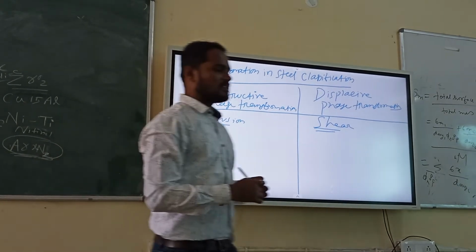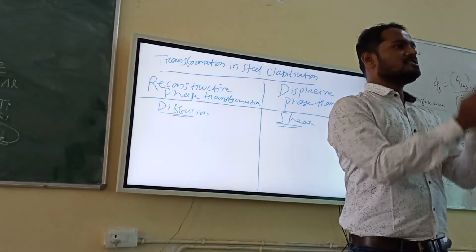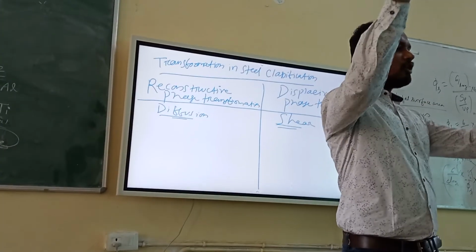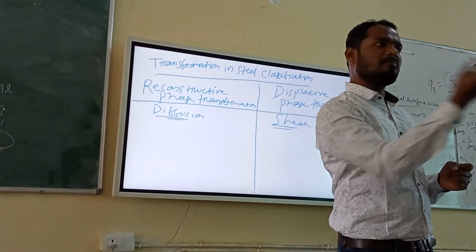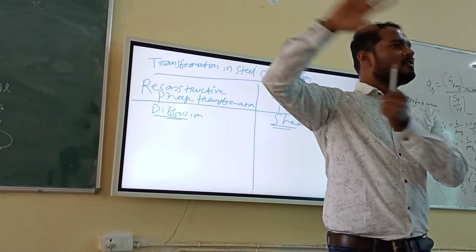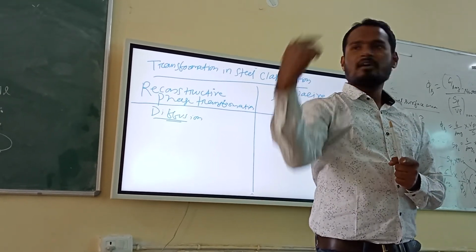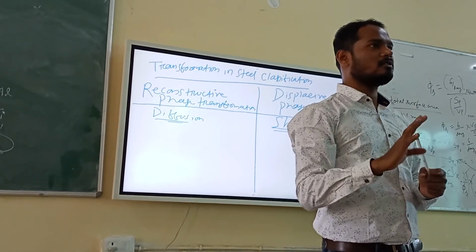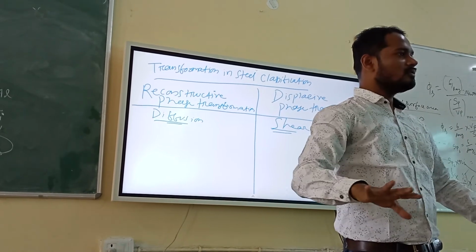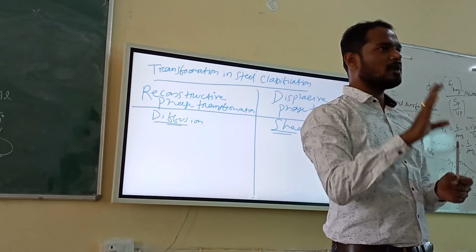So what is reconstructive phase transformation? Basically it means again construction, it will construct again. Initially you have austenite, and austenite is FCC. Yes or no? Eight corners, eight atoms, and each face has one atom, right? FCC. If FCC becomes pearlite, for example, what will happen? Pearlite means ferrite will form, which is BCC, and cementite is formed, which is orthorhombic. So the structure is completely different. How will it form? The entire structure will break down, and atoms will again rearrange into BCC fashion and orthorhombic fashion. You understood my point?